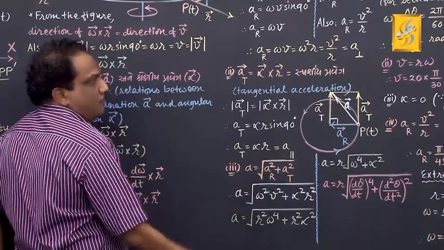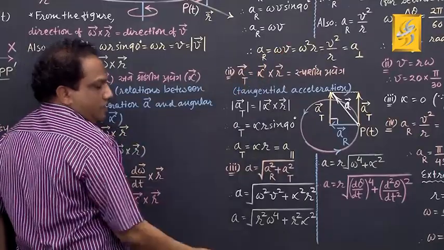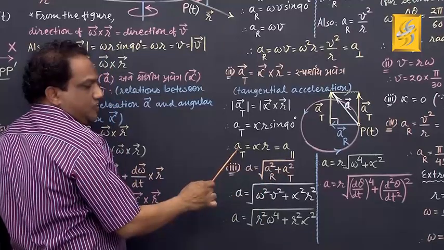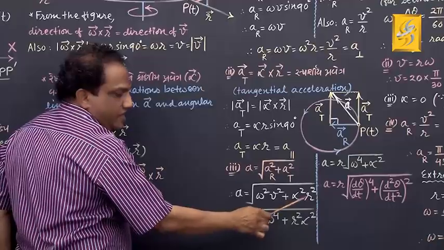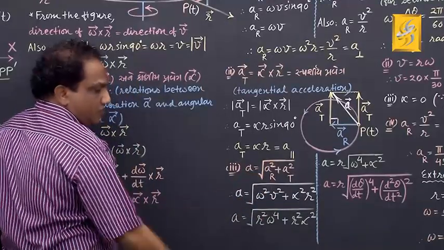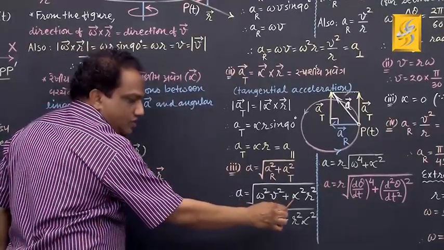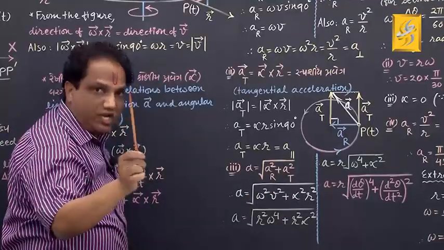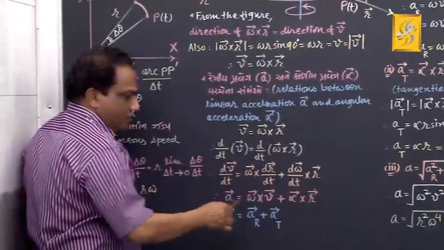Find out AR square from here. AR square will be how much? Omega square V square. Omega square V square plus AT square. AT square will be alpha square R square. Now tell me, what does this give to you? It gives a scalar relationship between linear acceleration and angular acceleration, because it is the relation between only magnitudes. This is the scalar relation and that one is the vector relation.